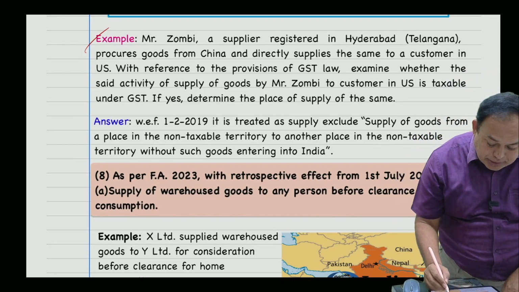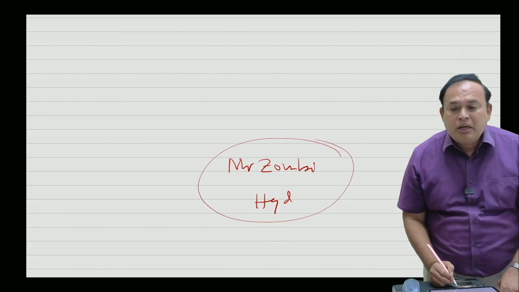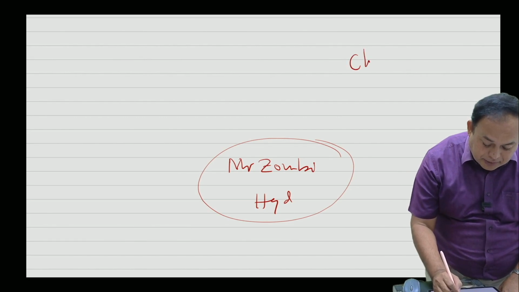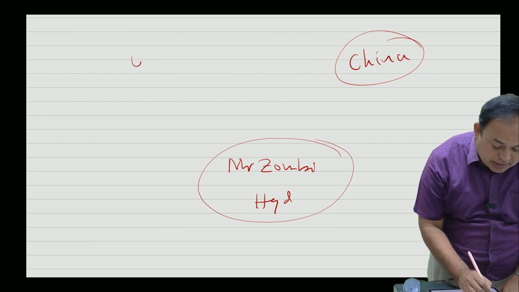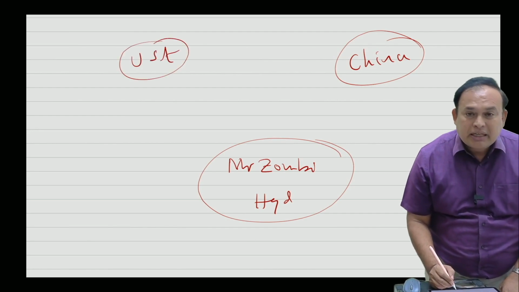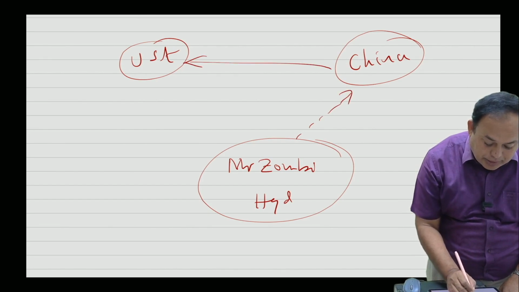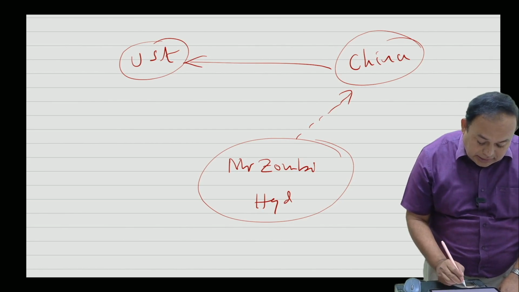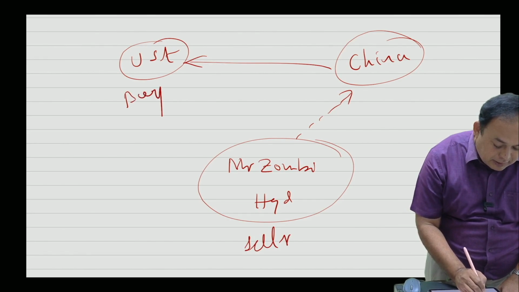How to understand this? In simple terminology, one Mr. Jumbi from Hyderabad placed the order with China to supply the goods directly to the USA client. So he placed the order here and the goods are directly supplied from China to USA, and Jumbi is the seller, USA is the buyer.